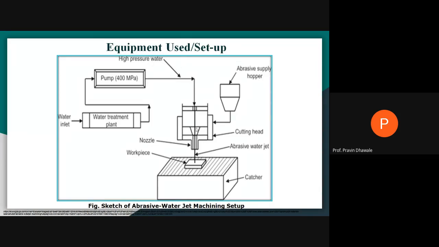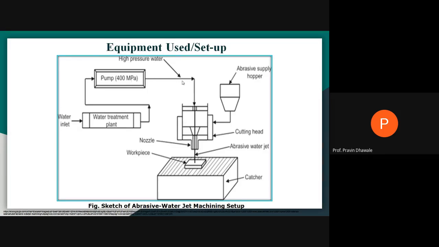That high pressure water will pass into this mixing chamber. Here the high pressure water will be converted into a high velocity water jet, right? And in this mixing chamber, we are also providing abrasive particles through this hopper, right? It has a certain mechanism to vibrate it, like a flour mill that I explained during abrasive jet machining. So this hopper will vibrate continuously so that the abrasive particles present in it go into the mixing chamber.